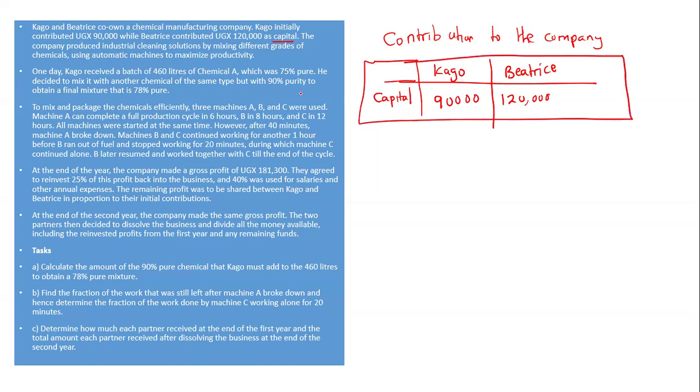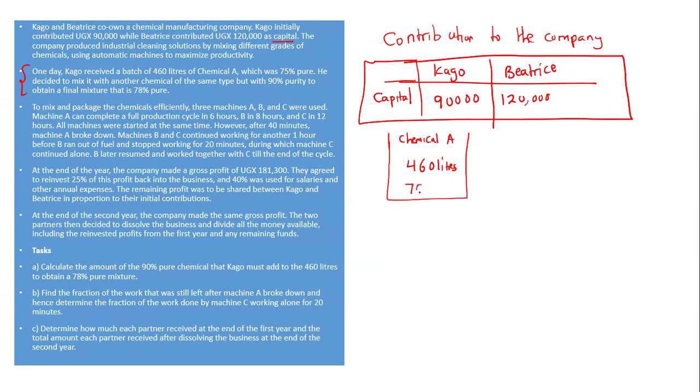Then when you go on, the second paragraph says one day Cargo received a bunch of 460 liters of chemical A. Take an example, this is my bunch and this is my chemical A, and this one has 460 liters, which was 75% pure.